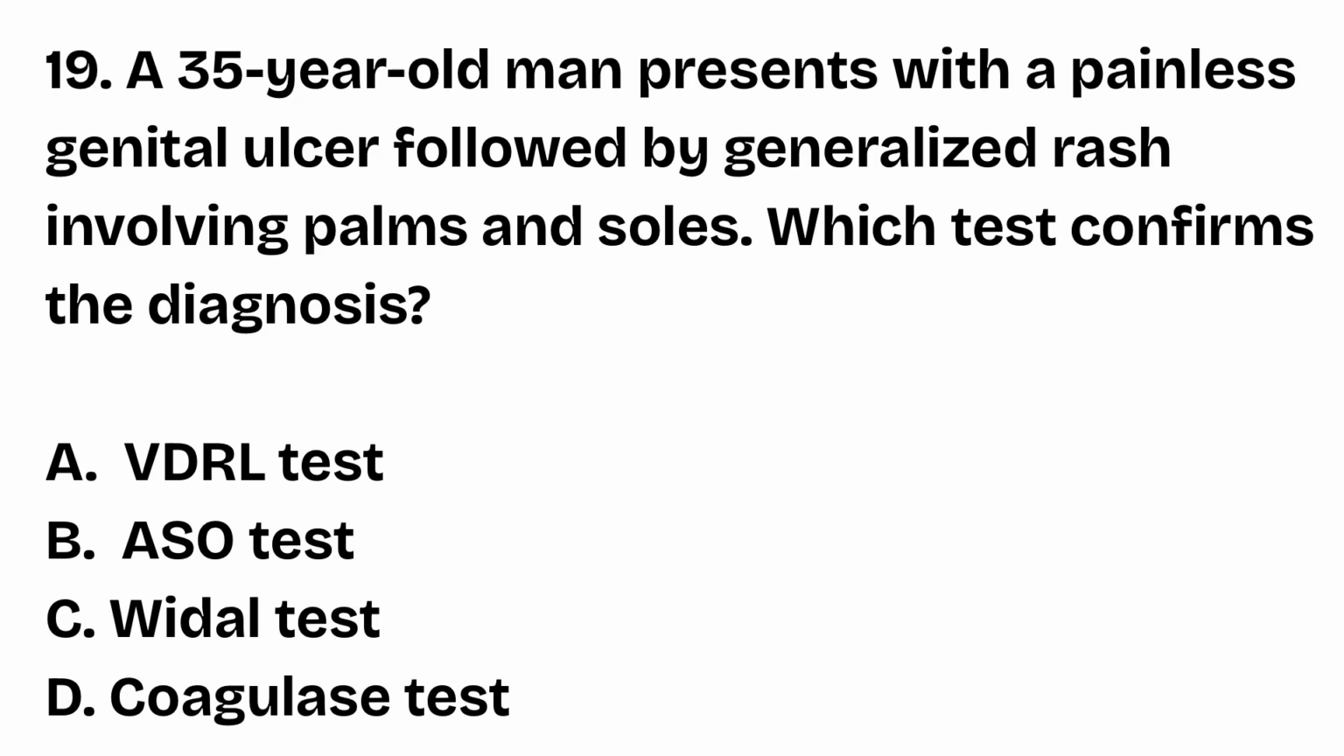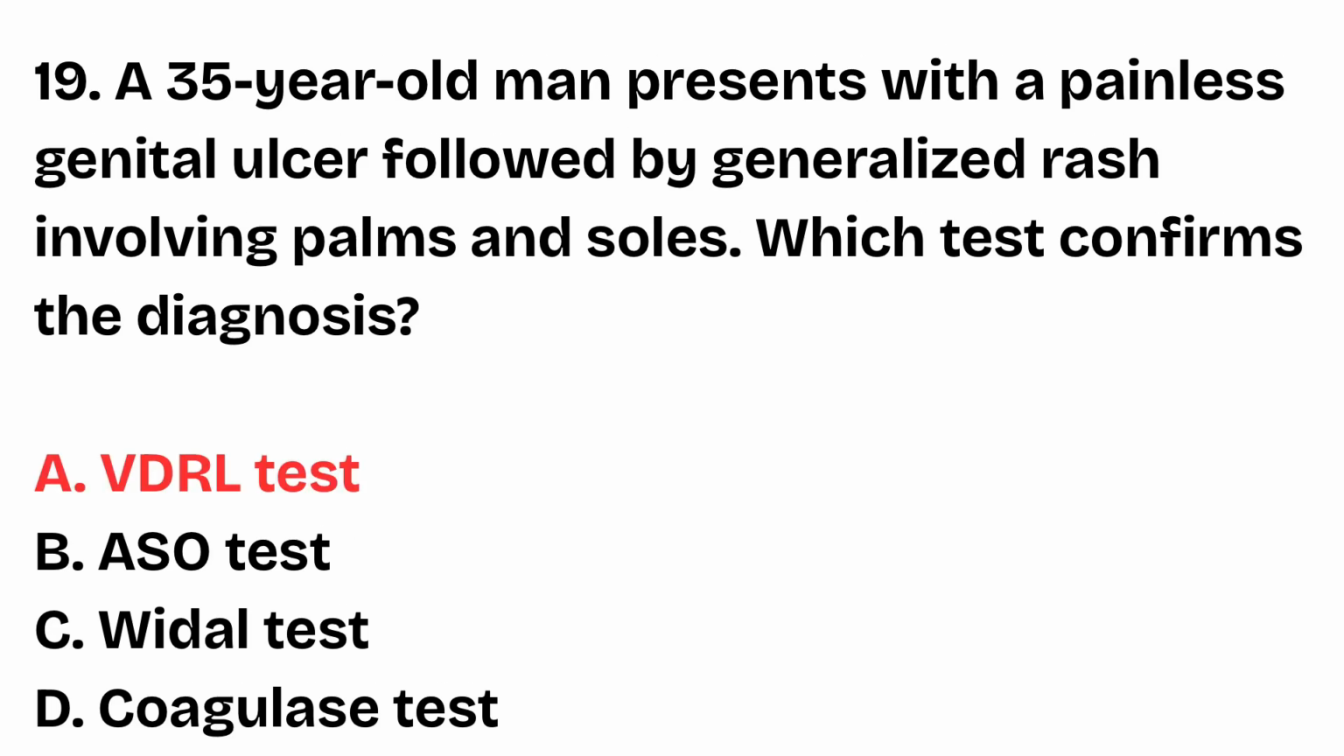Question number 19. A 35-year-old man presents with a painless genital ulcer followed by generalized rash involving palms and soles. Which test confirms the diagnosis? VDRL test, ASO test, Vidal test, coagulase test. The right answer is option A, VDRL test. A painless chancre followed by maculopapular rash involving palms and soles indicates secondary syphilis. The VDRL test is a screening test that detects reagin antibodies.